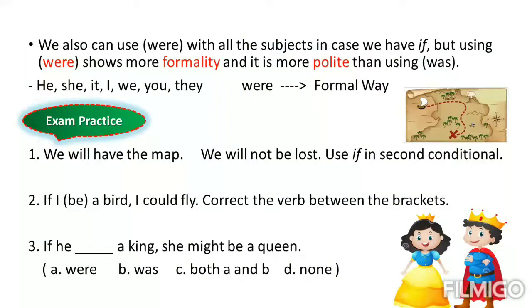What is, for example, the different point between was and were? When we have a second conditional statement, were shows more formality and it is more polite. It is more popular in written form than using was. So in this case, he, she, it, I, we, you, they, we can use were. We can say, for example, he were, she were, it were, any one of them. But this is more formal. This is a formal way.